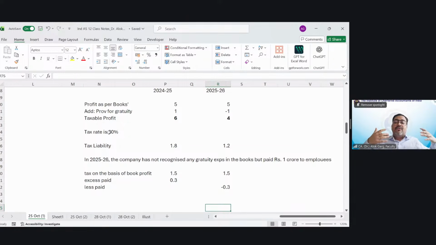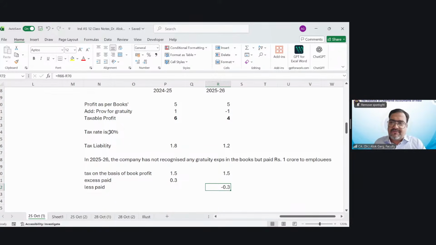Okay. So what is a deferred tax? Deferred tax means either deferring your tax liability or deferring your savings to the future. Here I have deferred my savings, which means I will have a saving in the future, right? So when you will have a saving in the future, it is known as a deferred tax asset. When you have a liability in the future, it will be known as a deferred tax liability.